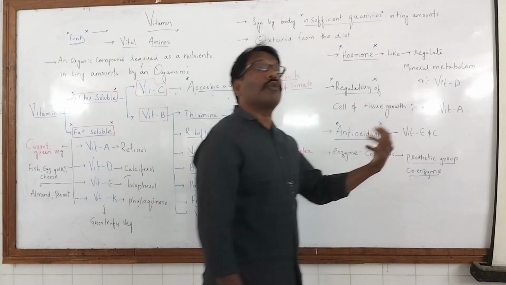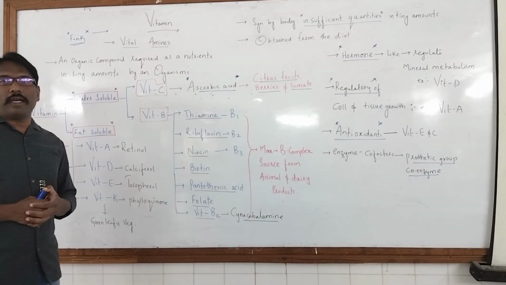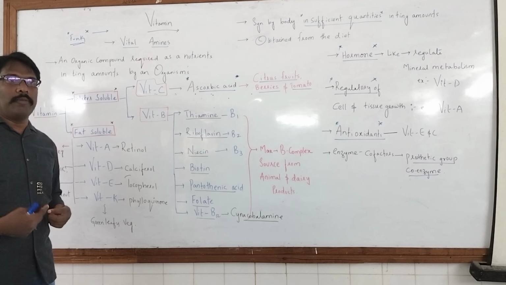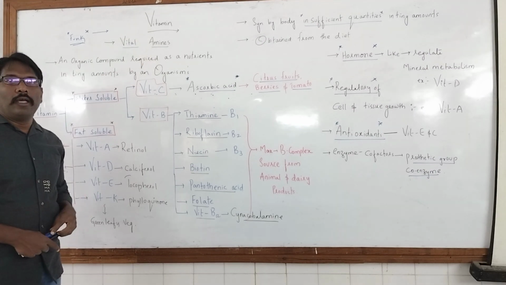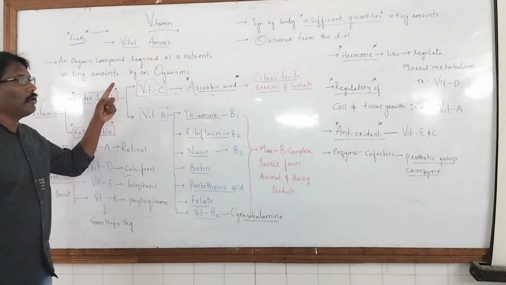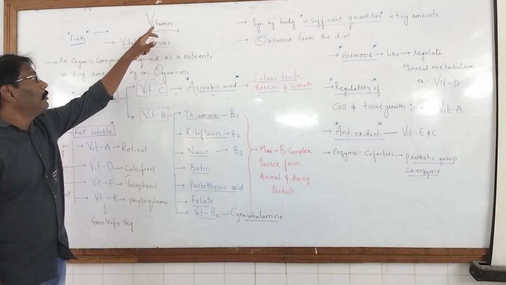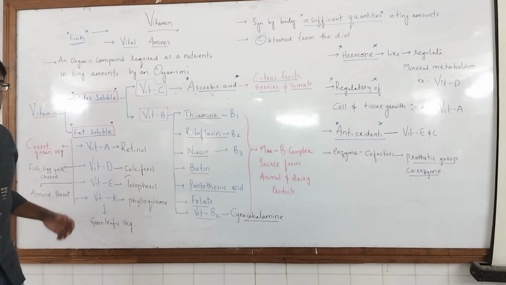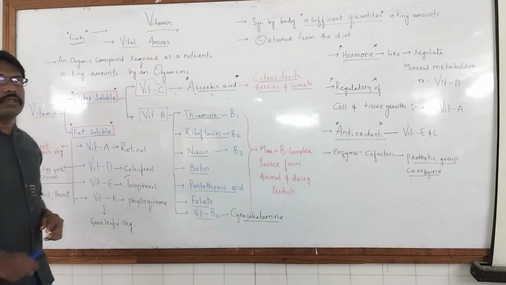We have micronutrients and macronutrients, which are responsible for cell metabolic activity in our body. In the same way, proper mineral regulation in our system can be done by vitamins. Vitamins are vital amines, different types of amino acids required in our cell metabolism.